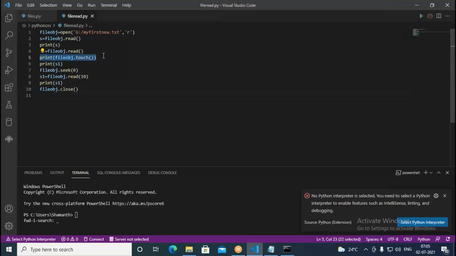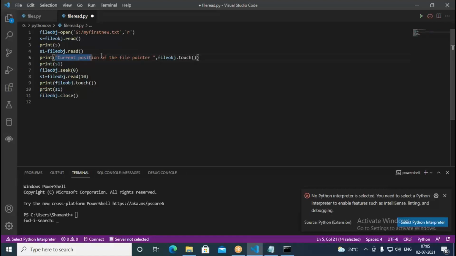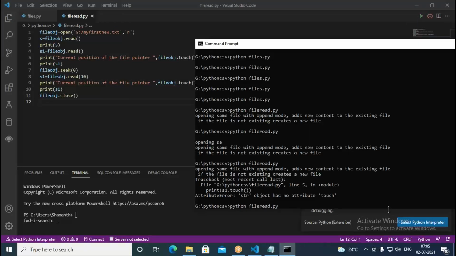Similarly, we go to this point here. Then after that also we try to print it. Before print, we put like this: current position of the file pointer. So we take this current position of the file pointer again here. We try to print here. Okay. So in the file where that is positioned, we can print. Now go to this one and try to execute.